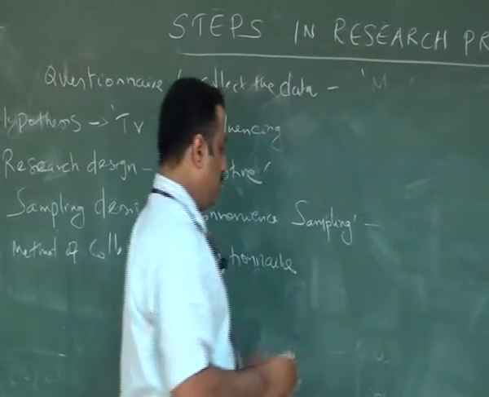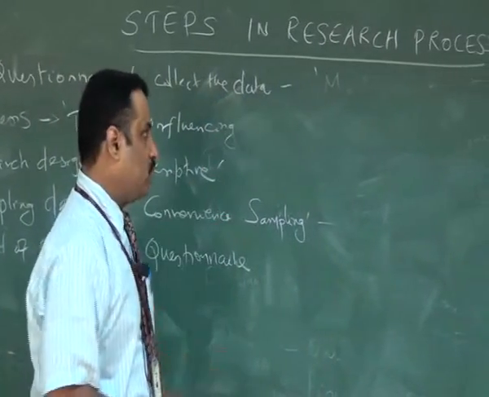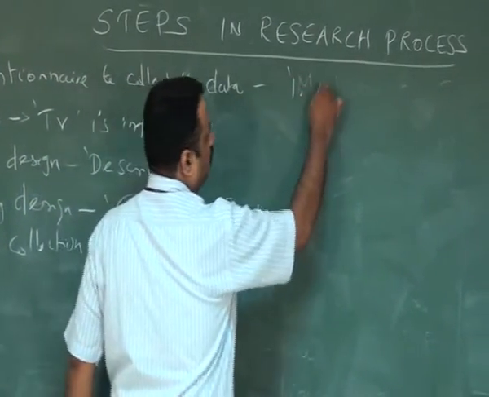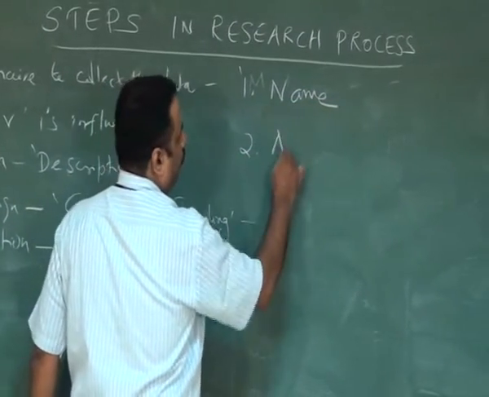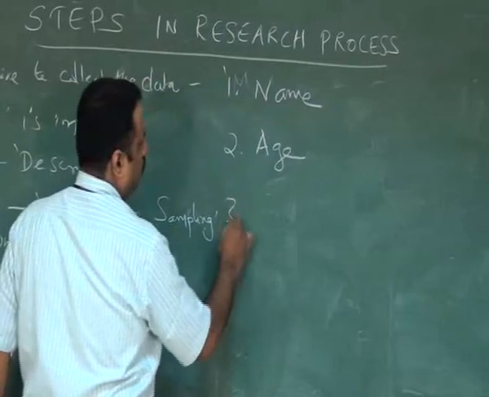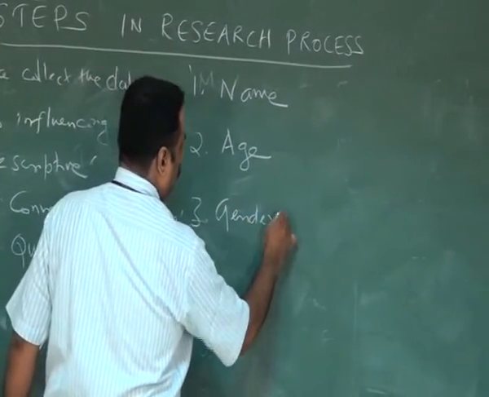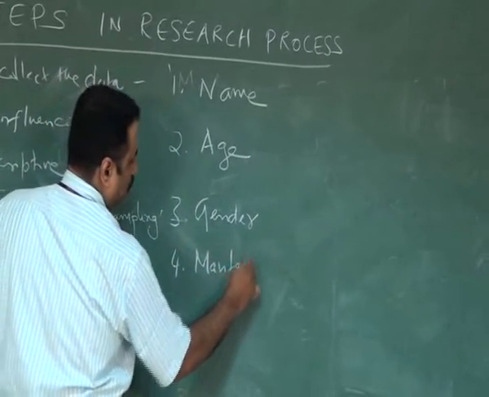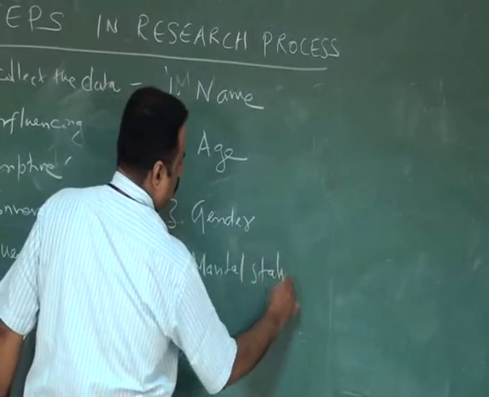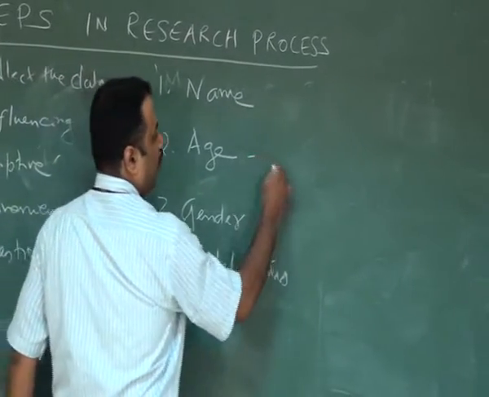I said already, a questionnaire is one in which the questions are arranged sequentially. So the first question is name, age, gender. Age may be classified into groups.